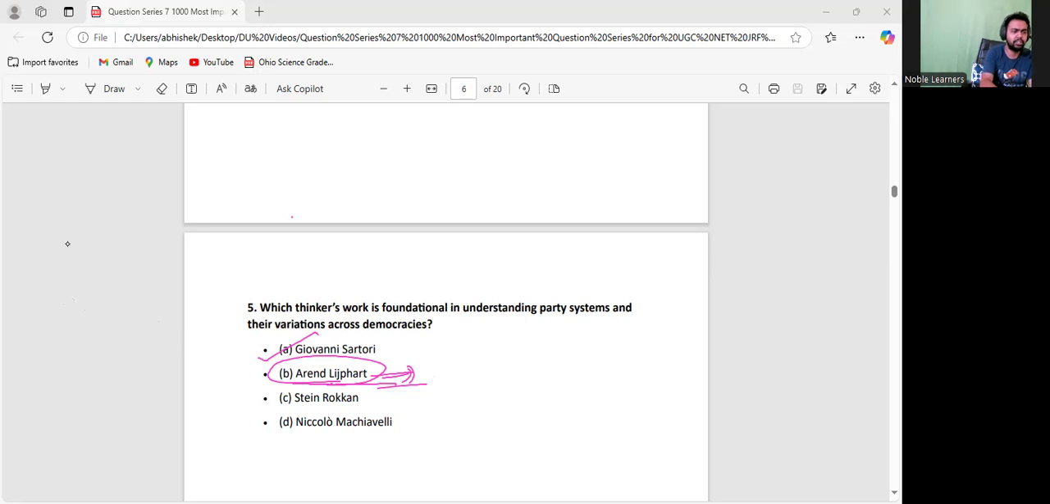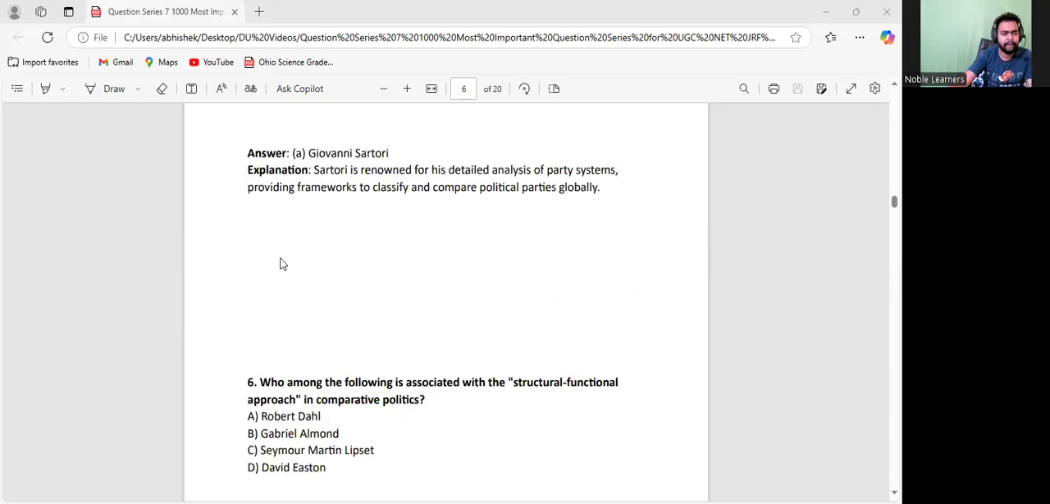Let us understand the next question. Okay, this question we have already discussed. Which of the following thinkers is associated with the structural functional approach in comparative politics? I told you that Gabriel Almond and Powell are the two thinkers who talked about the structural functional approach. Talking about S.M. Lipset, a very important thinker, he wrote the book called Political Man, very famous. He is also associated with the end of ideology thesis, which for the first time was propounded by Daniel Bell, and later on given by S.M. Lipset. That's also important for us to understand.